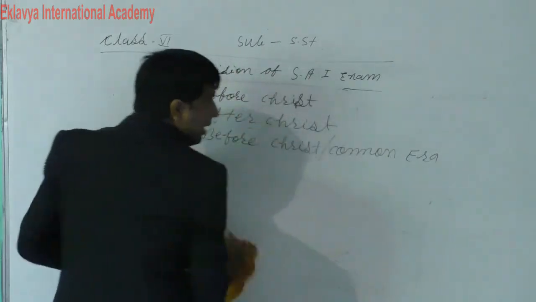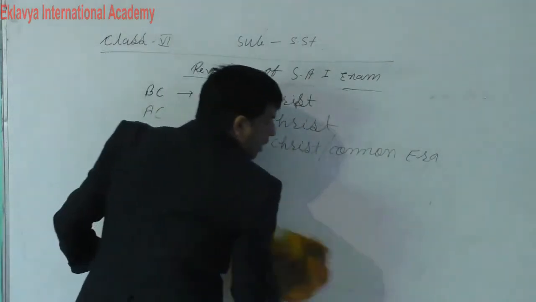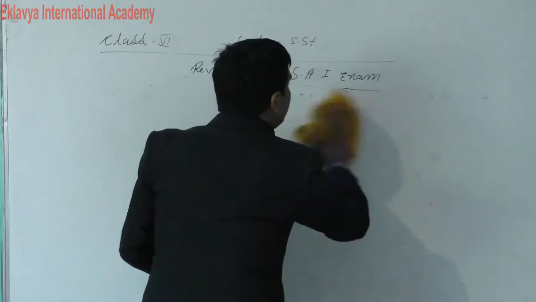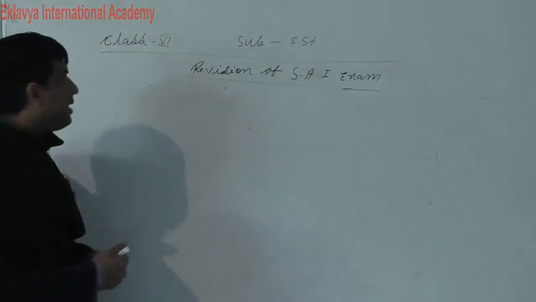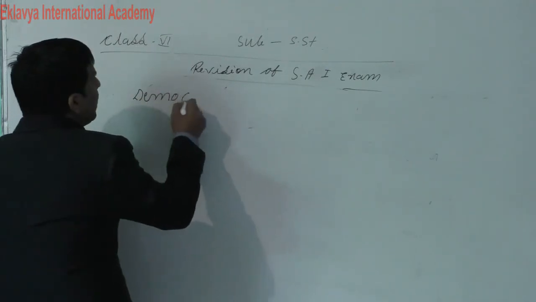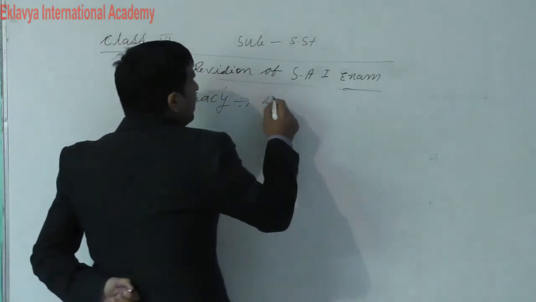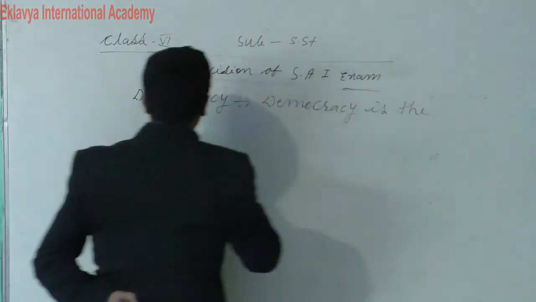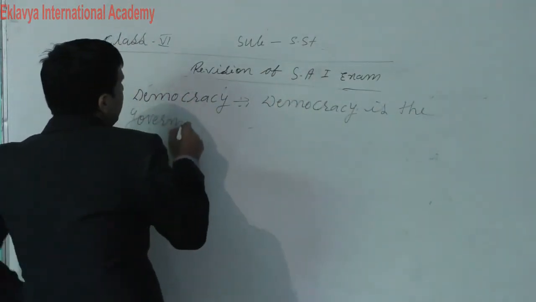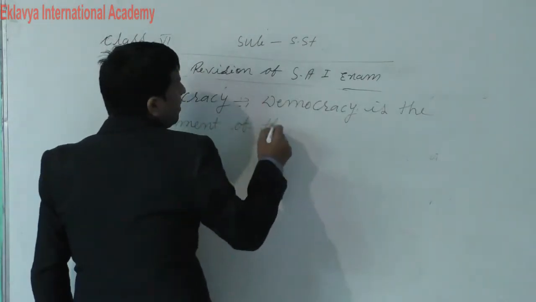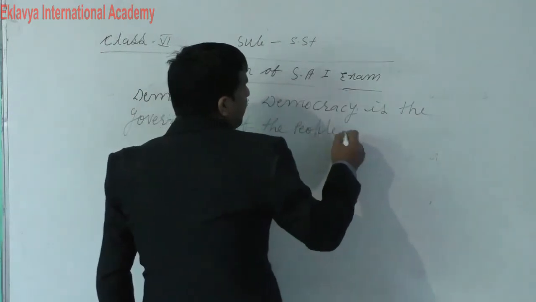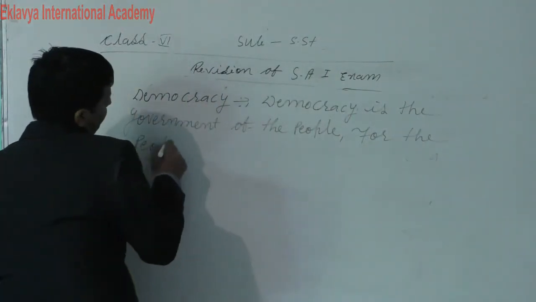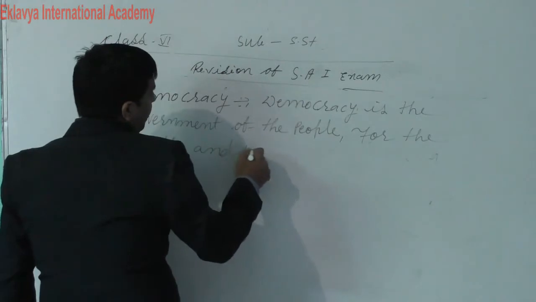What do you mean by democracy? So you have to write: democracy is the government of the people, for the people and by the people.